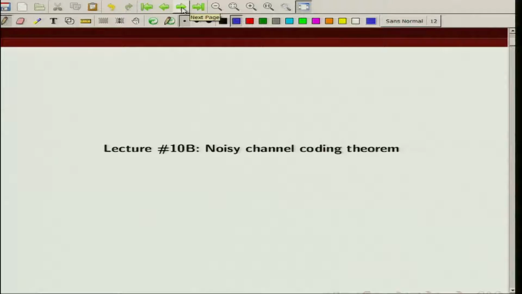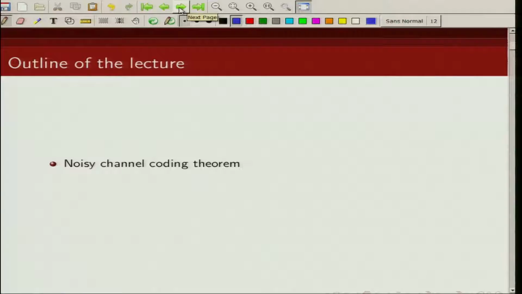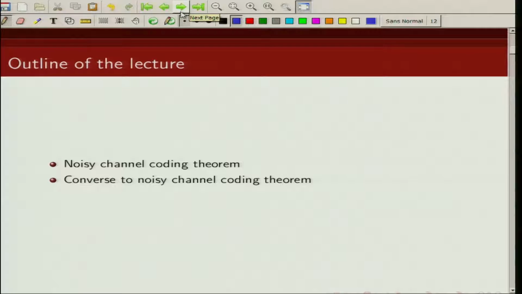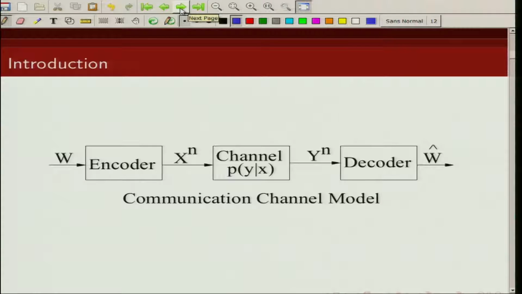In this lecture, we are going to talk about Shannon's noisy channel coding theorem. We are going to prove the achievability part of the result, and we are also going to prove the converse of this theorem. In the last lecture, we have already built up the background to prove our noisy channel coding theorem. So, we start our lecture with some basic definition and model of the communication channel that we will consider.